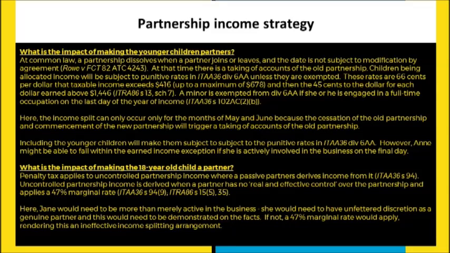So when we're looking at adding children as partners in a business partnership, the taxation problems that can come from that, we really should split this into 2 parts. First of all, the act of adding or removing a partner, as you're probably aware, actually dissolves the partnership. Accounts have to be taken, and a new partnership continues from that point moving forward. Now, with children, there are some difficulties, as you could probably imagine.